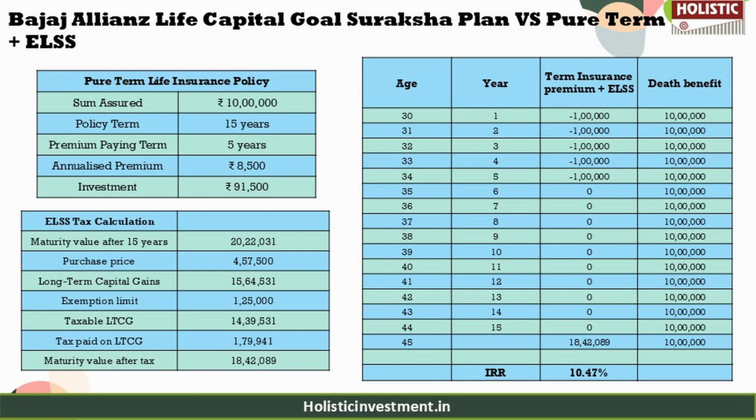In this analysis, we are going to consider ELSS, which is also a market linked product, for a fair comparison. After 15 years, the ELSS investment grows to a pre-tax maturity value of 20.22 lakhs, which, accounting for capital gains tax, gives a post-tax maturity value of 18.42 lakhs. So combining the pure term policy and ELSS, the IRR stands at an impressive 10.47%. This comparison highlights that separate investment can deliver inflation-beating returns and greater liquidity. On the other hand, this policy falls short in both returns potential and liquidity, making it less effective for wealth accumulation.